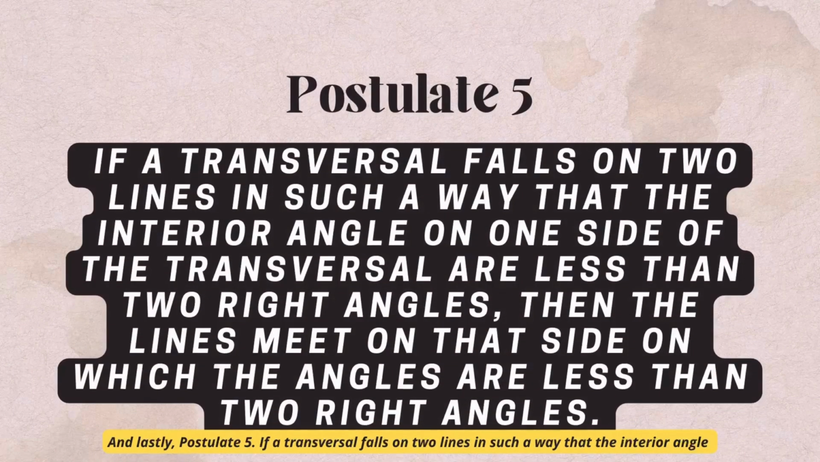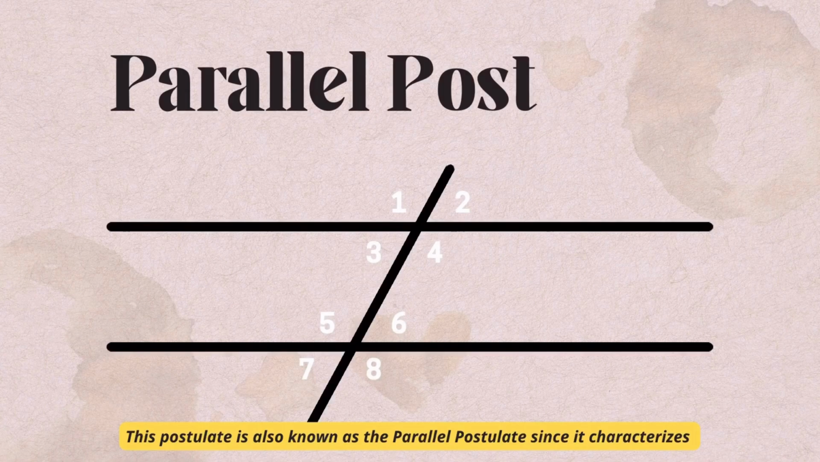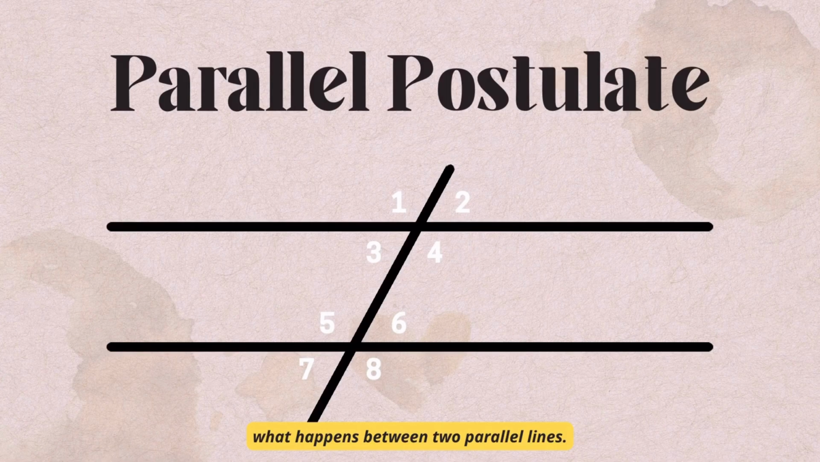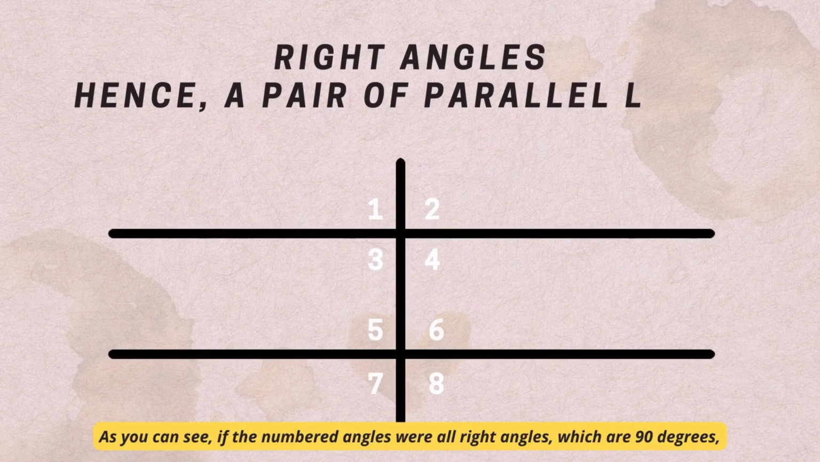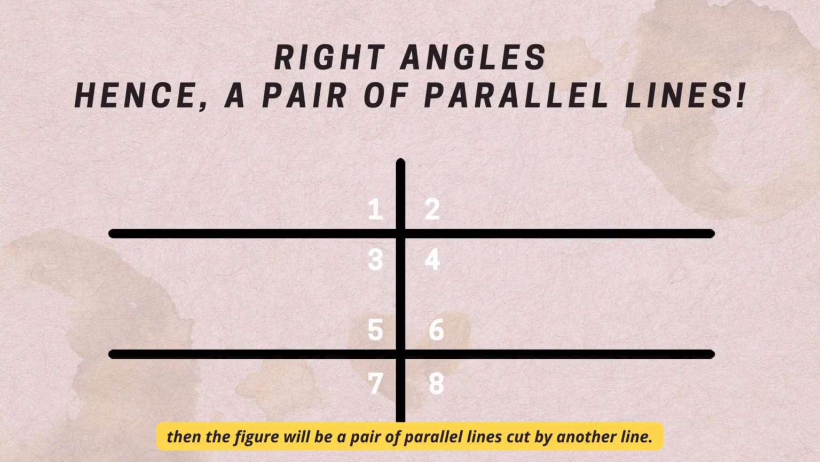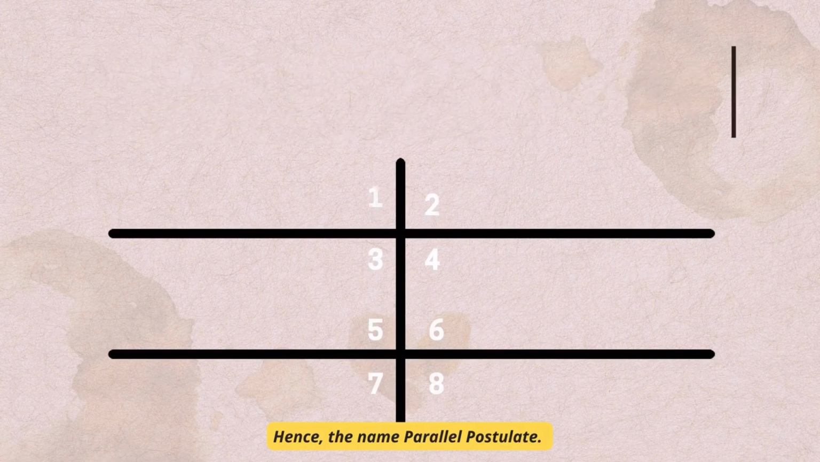And lastly, Postulate 5. If a transversal falls on 2 lines in such a way that the interior angles on one side of the transversal are less than 2 right angles, then the lines meet on that side on which the angles are less than 2 right angles. This postulate is also known as the parallel postulate since it characterizes what happens between 2 parallel lines. As you can see, if the numbered angles were all right angles, which are 90 degrees, then the figure will be a pair of parallel lines cut by another line. The 2 lines would not intersect as their angles are 90 degrees, hence the name parallel postulate.